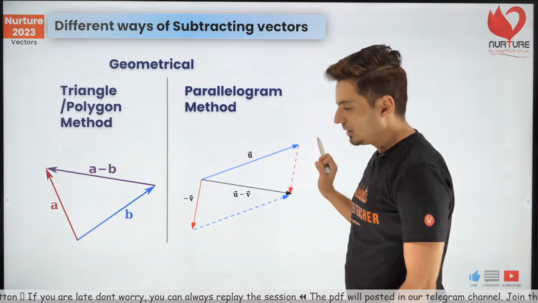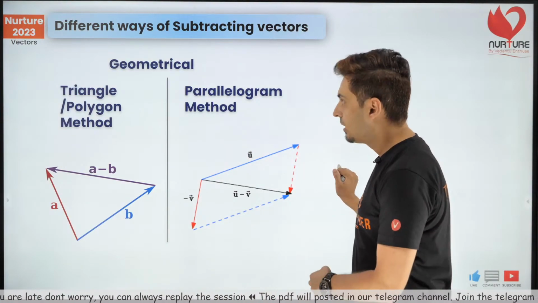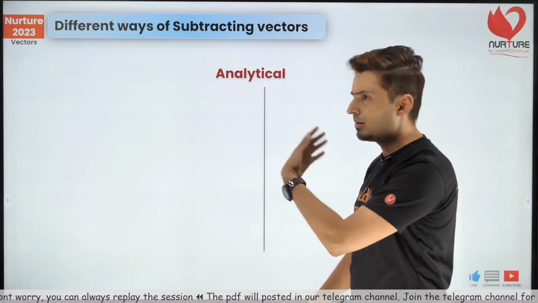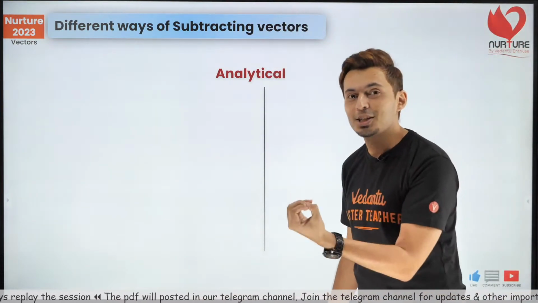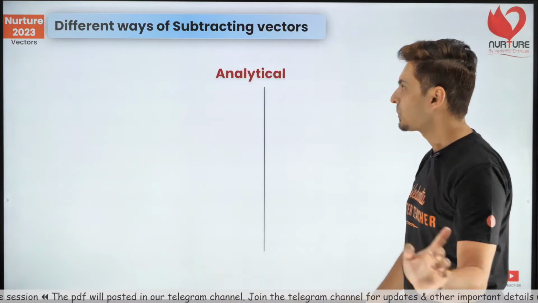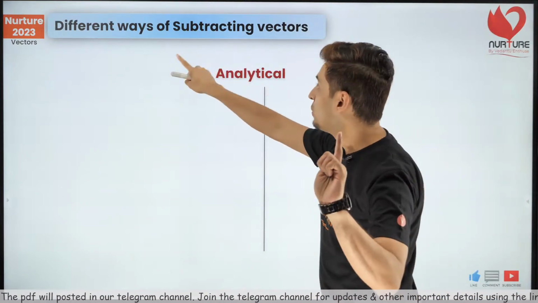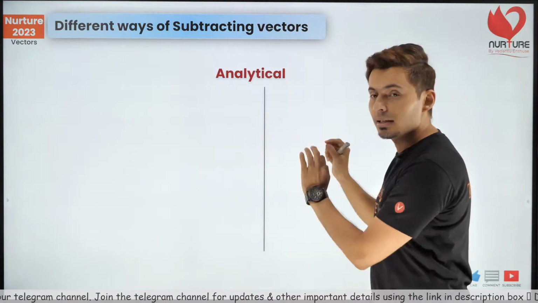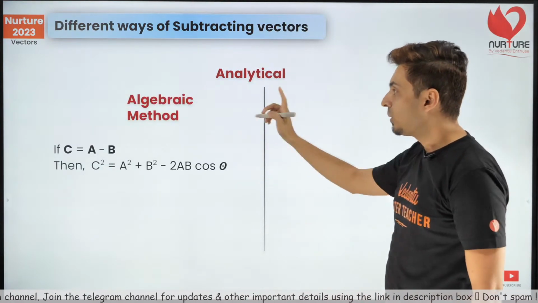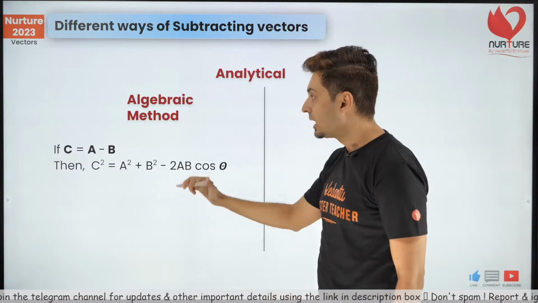Yes, Mrudul. I have just started with the geometrical method. I'm revising and recapping all the methods of vector addition, which is useful in subtraction. Now, the two ways in which you can subtract vectors using analytical algebraic methods. Number one, the algebraic method.